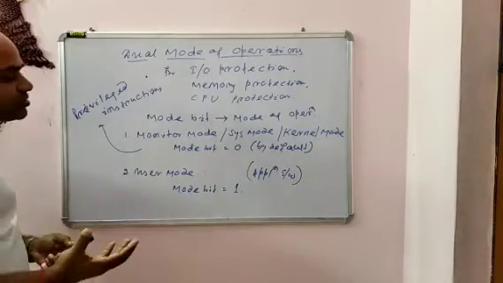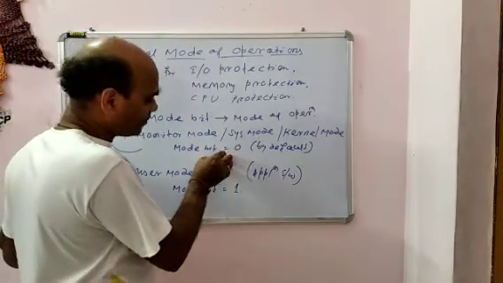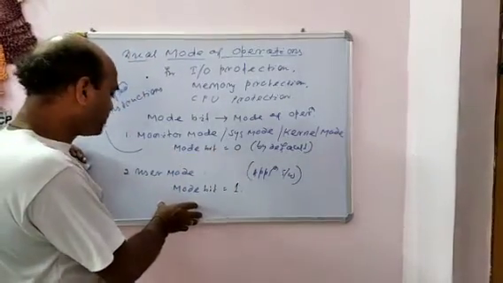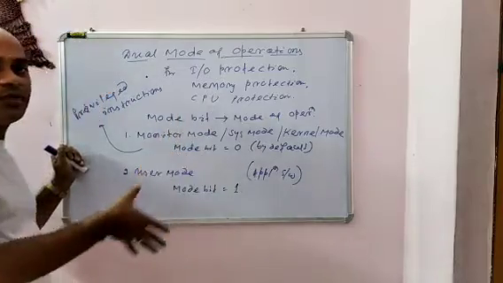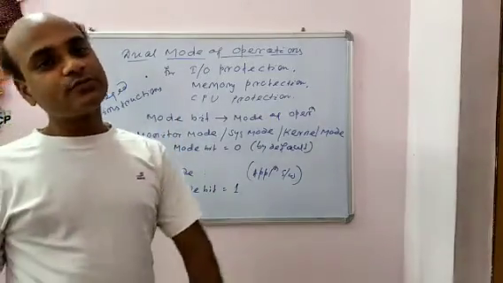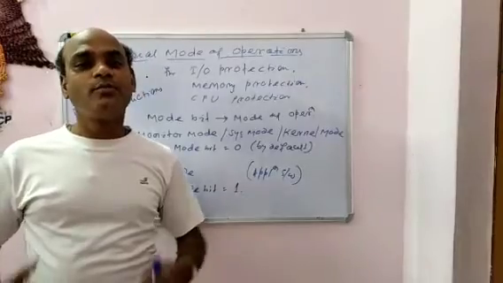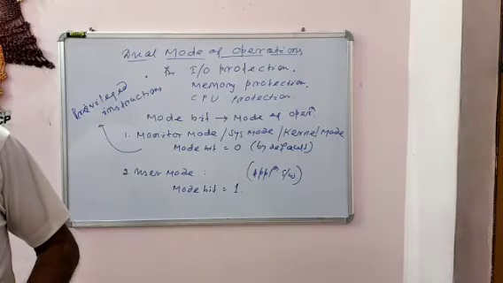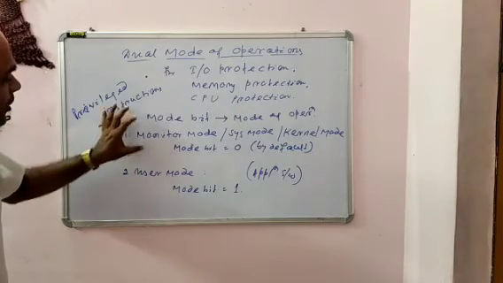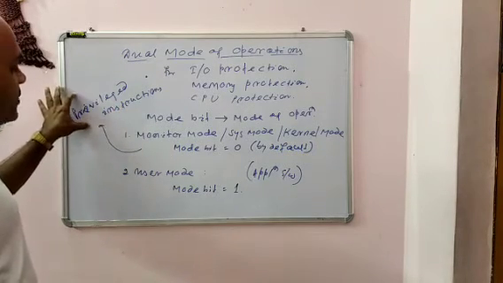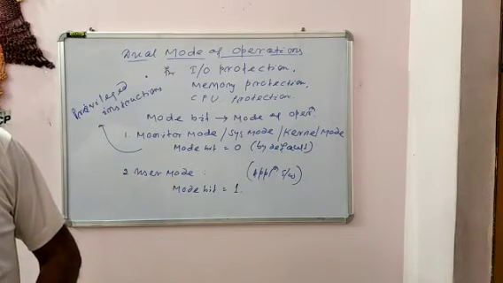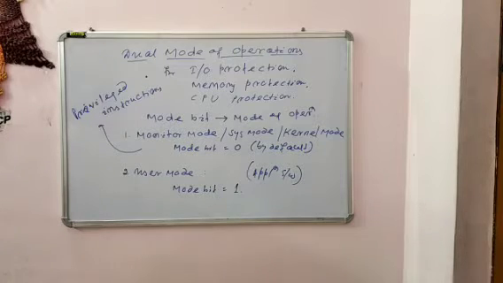So whether the instructions are required to be executed from the operating system or from application software or user mode, that you can decide. And it gives protection to the user, protection to the operating system, protection to the memory, and protection to the CPU. So normally in monitor mode only privileged instructions can be executed, and in user mode unprivileged instructions can be executed. The mode bit is used to identify in which particular mode the current instructions are to be executed.